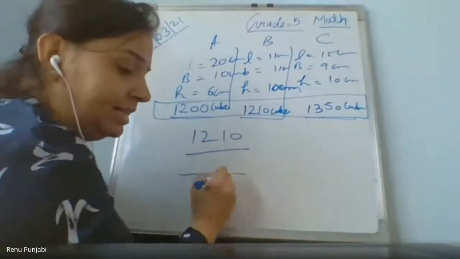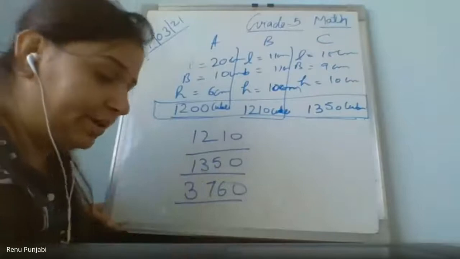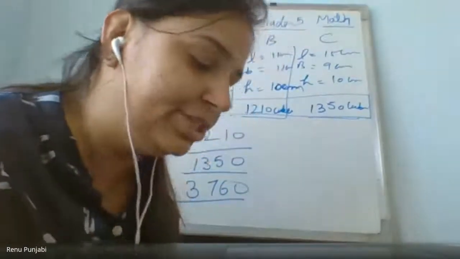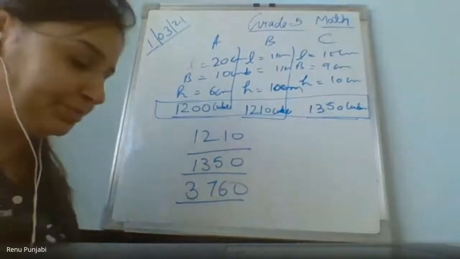Next. Dash centimeter cubes can be arranged in a box. 1350. So dash centimeter cubes in all. 3760. Okay. And the pipe activity we have already done. Come to the next page, page number 197.